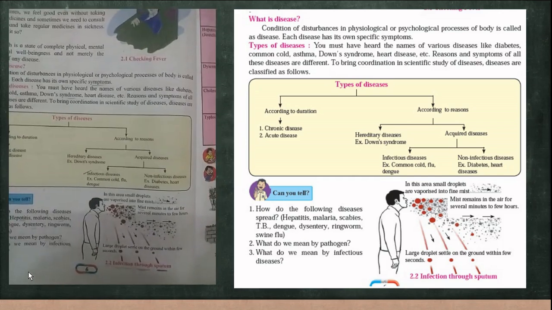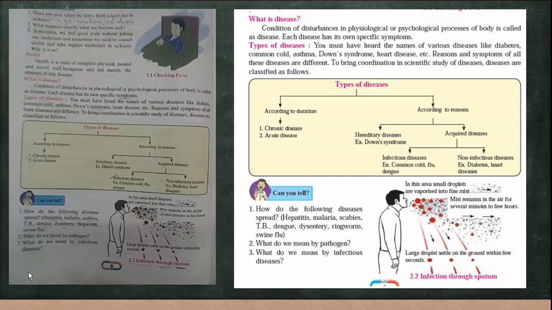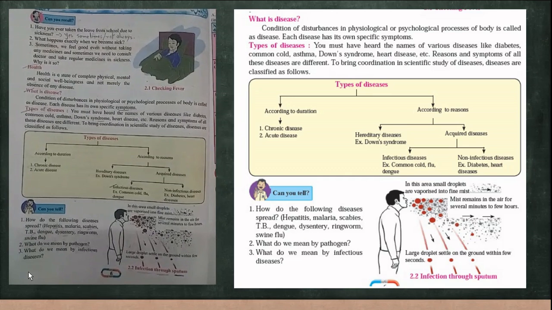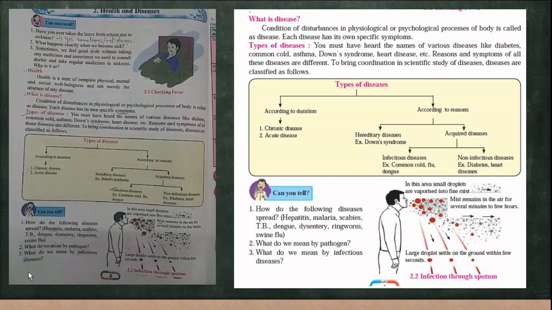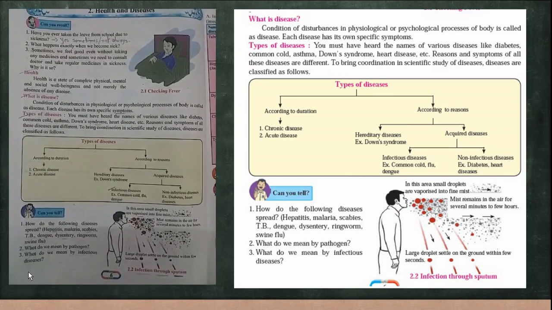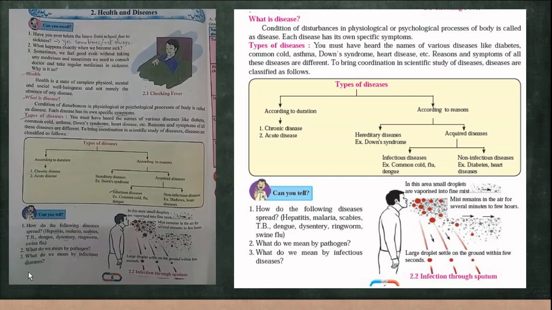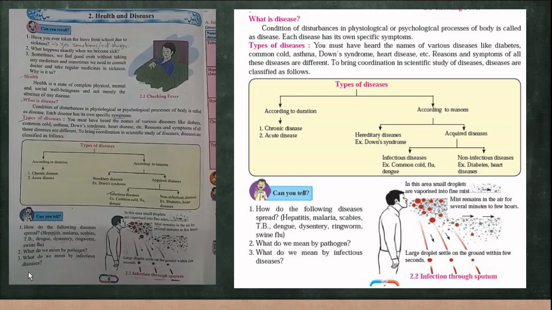Now, according to duration, the first one is chronic disease. Chronic means which will be lasting throughout the life or for a longer duration. For example, cancer, HIV. Acute diseases are the diseases that get cleared in very few days. For example, you can take the common cold.